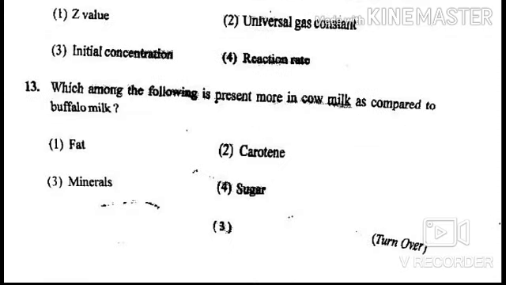The next question is, which among the following is present more in cow milk as compared to buffalo milk? Options are fat, carotene, minerals and sugar. The answer is carotene. Carotene is present more in cow milk as compared to buffalo milk. Due to the presence of carotene, the butter color is yellow, which is made from cow and buffalo milk.